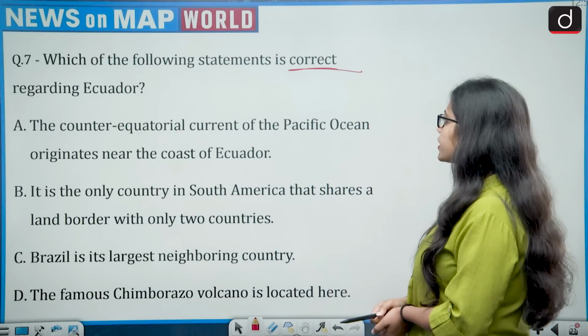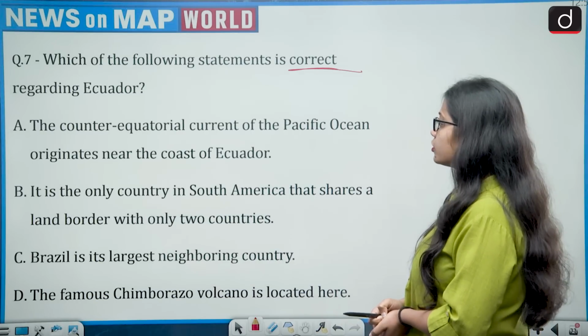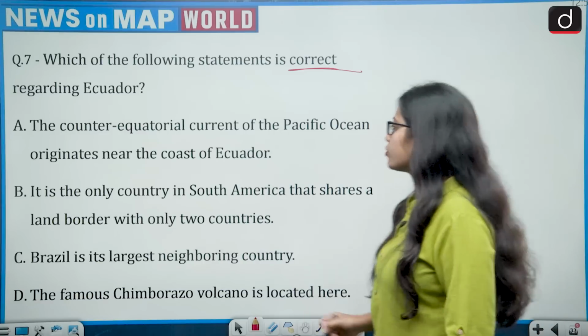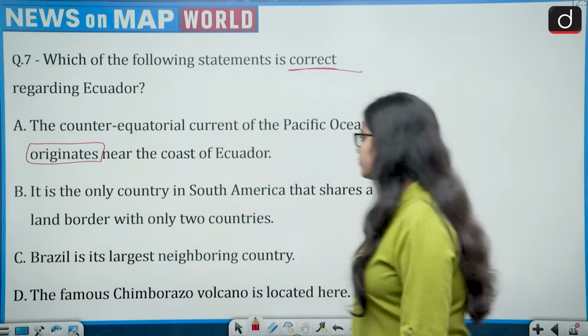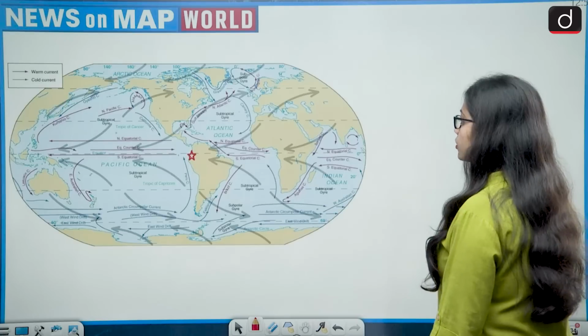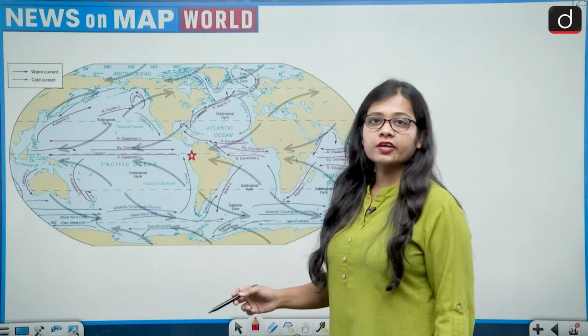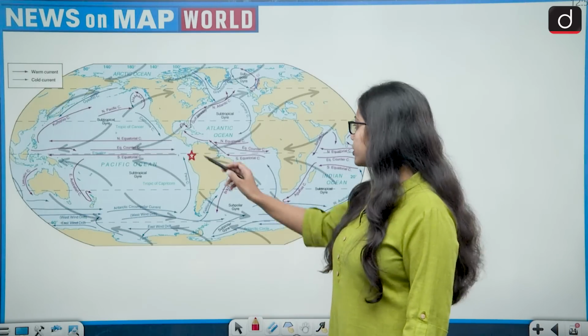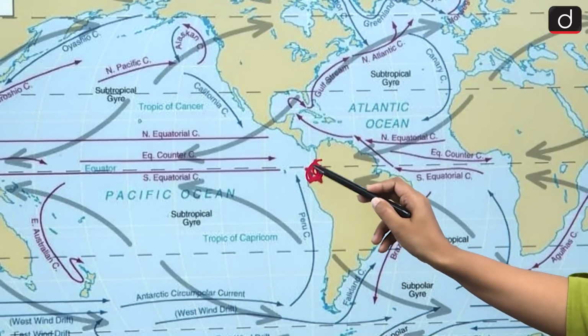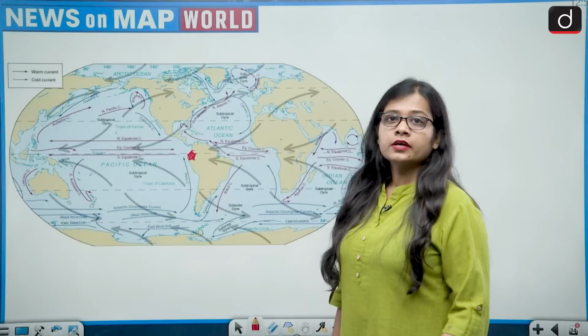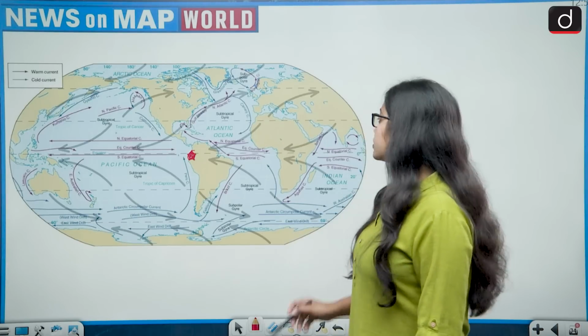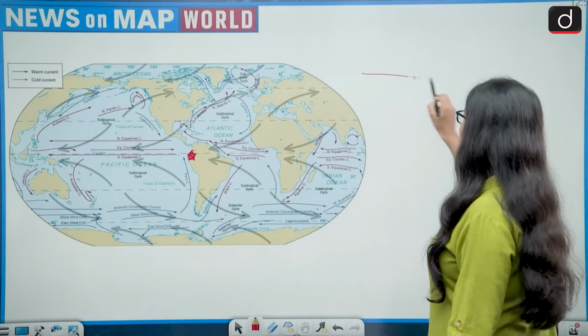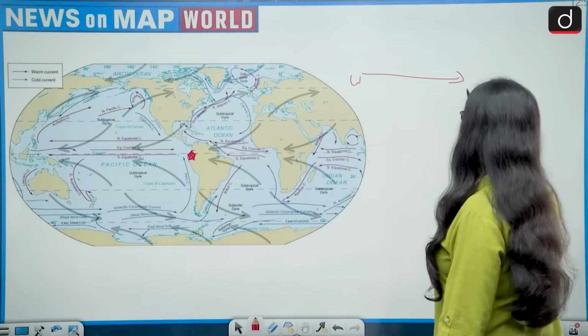First, the counter-equatorial current of the Pacific Ocean originates near the coast of Ecuador. So if we see, Ecuador is a country which lies in the South American continent, and this is the location of Ecuador. While if we talk about the counter-equatorial current, the direction of the counter-equatorial current is from west to east.